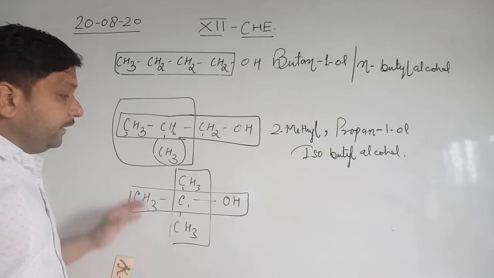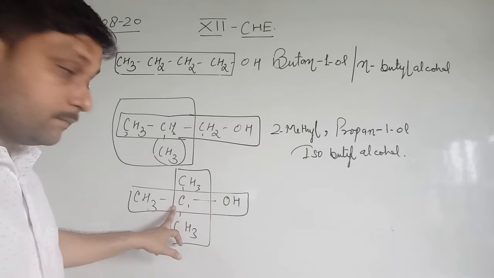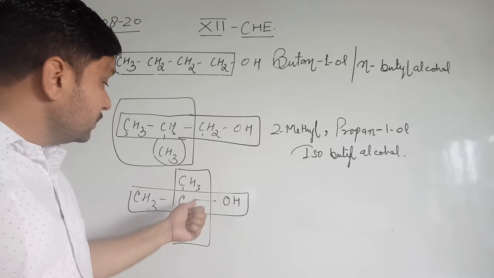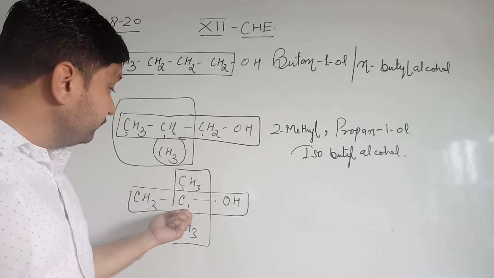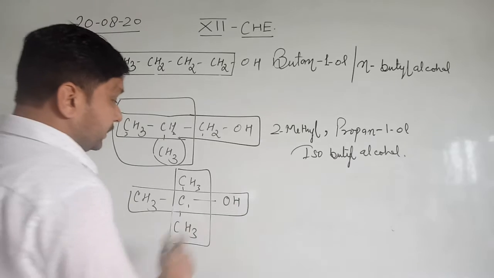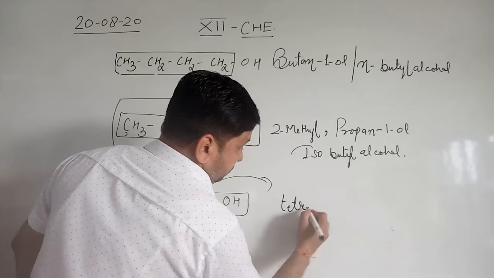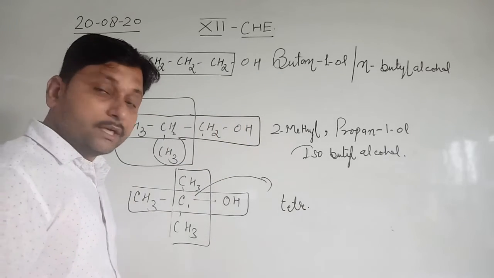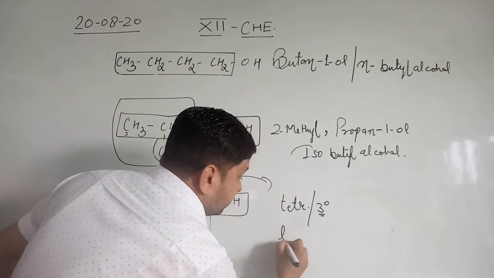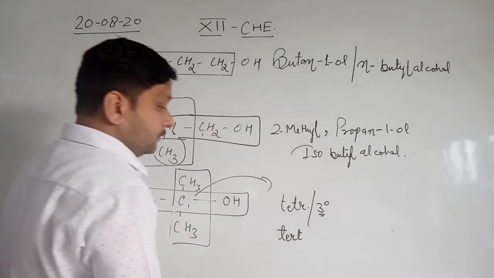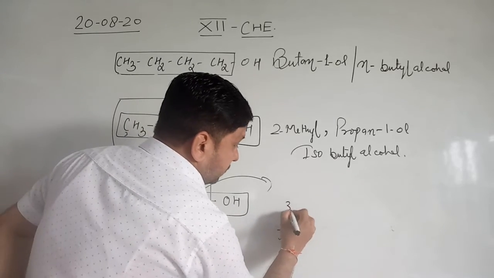Now, if any carbon has no hydrogen, and on this carbon atom OH is present, if this type of carbon contains OH, then this is the tertiary carbon. It is a tertiary carbon. It is also known as third degree. So we write here tertiary or third degree.